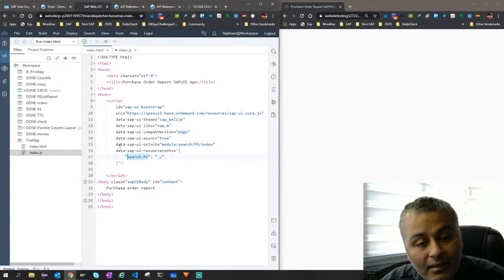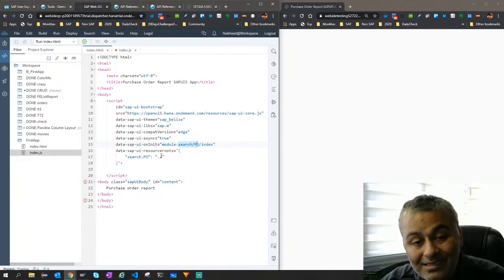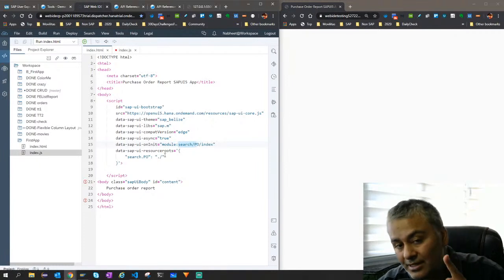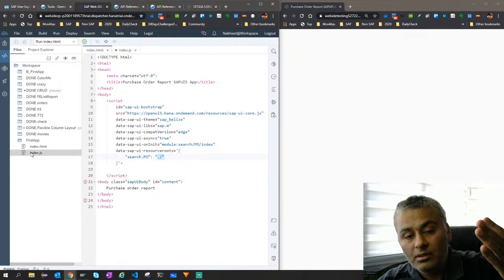And then I want that whenever this loads, a module should be loaded. Where is this search/po? Once you have to give the path of the module, you have to use this /, which is nothing but index.html, inside this folder only, right? Single dot means inside this folder, double dot means outside this folder, before that.